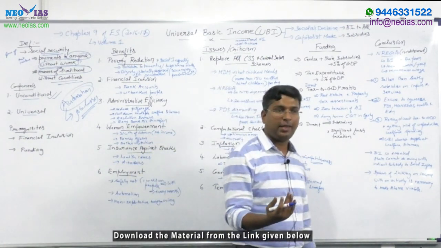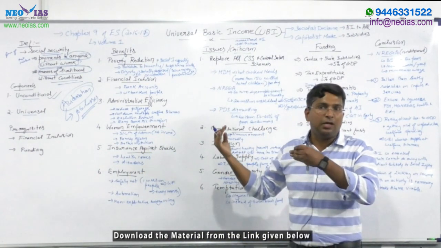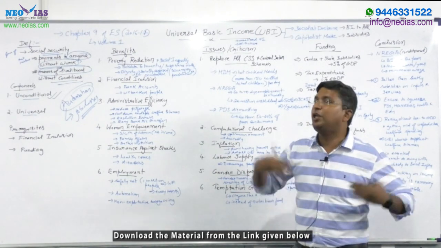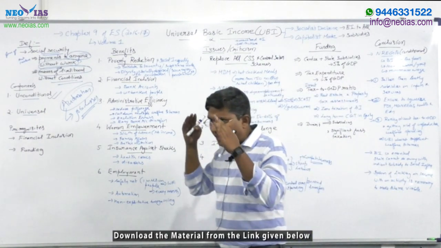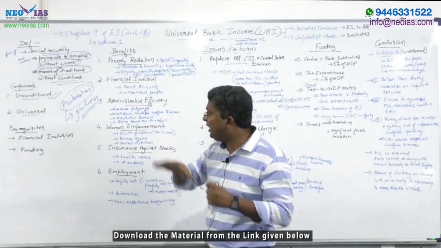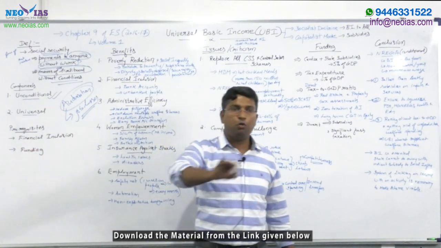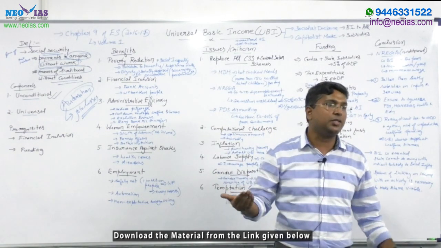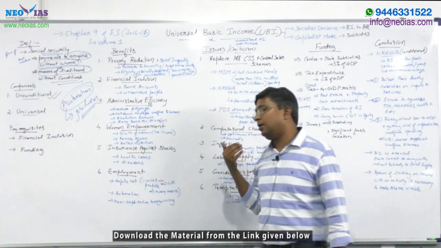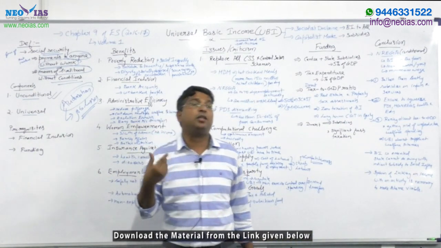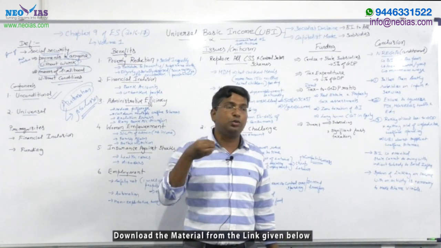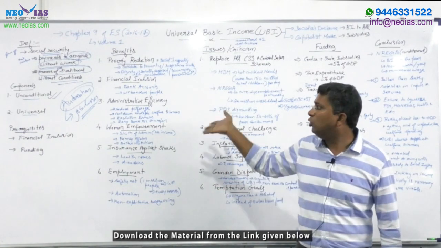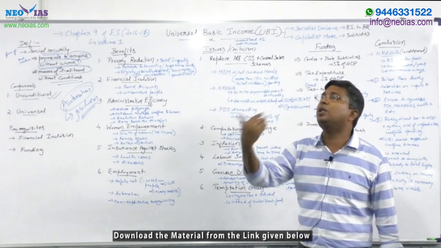Now, whether this universal basic income as a concept is applicable to countries like India, which is a developing country, we need to discuss. But when you hear this concept, these two components should be very clear. One is you will get the payment, you will get minimum income without any conditions. Conditions mean the government may say, if you want to get income, you need to do certain work, or you need to send your children to schools. These are conditions. But in UBI, there will be no condition; you will get payment without any conditions.